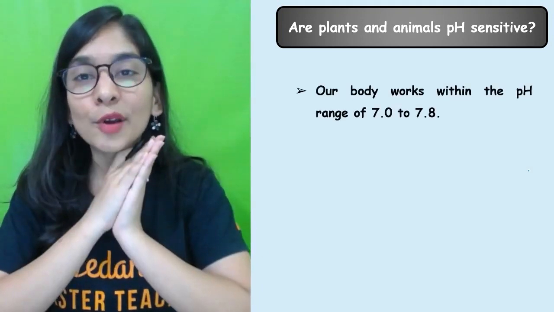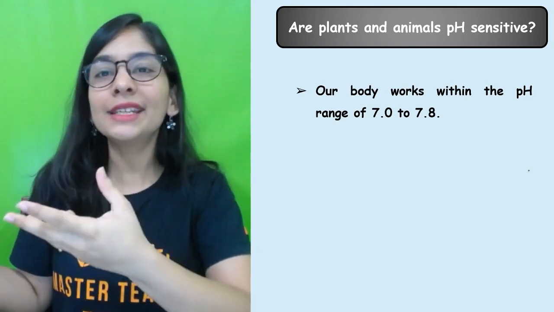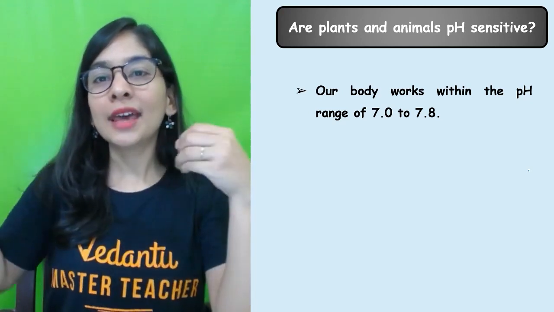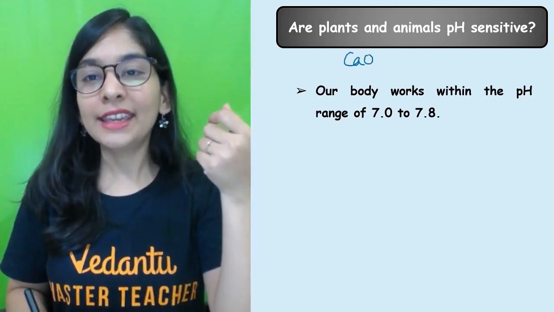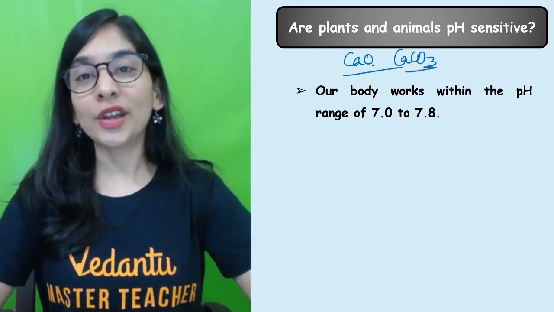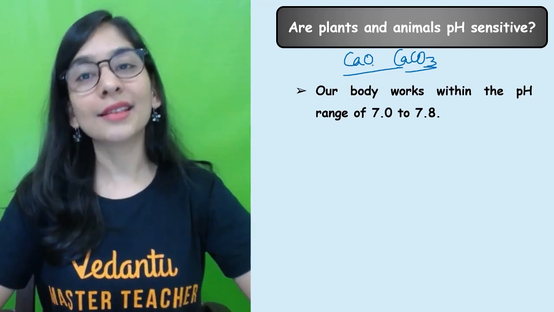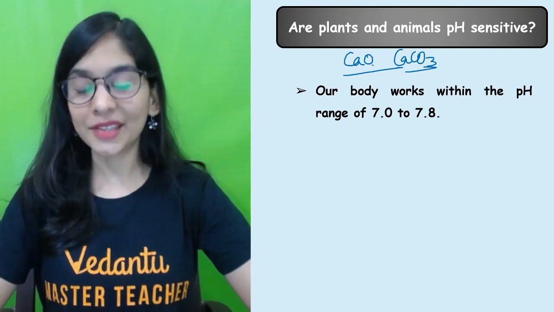And you know what, because of the same reason, so many countries are so responsible that every time, with the help of helicopters and all, in their water bodies they are mixing some bases like calcium oxide, calcium carbonate, powder of this in the water body, so that the pH can be balanced, so that the aquatic plants and animals can survive. Good thing, right? We should also think about the same.